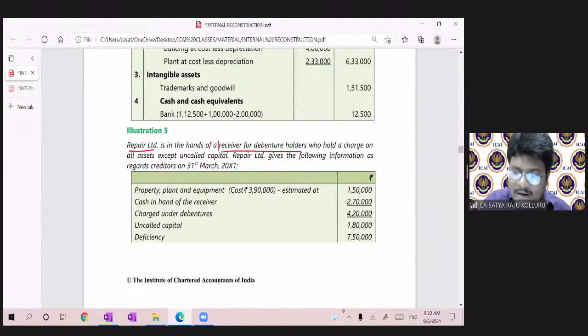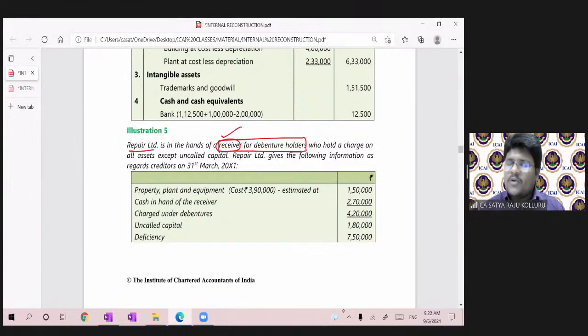Sir, who is the receiver for debenture holders? The person who protects the interests of the debenture holders is known as the receiver for debenture holders. Generally, you will know who exactly is the official liquidator and who exactly is the receiver for debenture holders. Our next chapter will be the liquidation of companies, so I don't want to take that much of a headache here. This receiver for debenture holders means, if at any point of time the protection of debenture holders is impacted, then debenture holders will appoint the receiver.